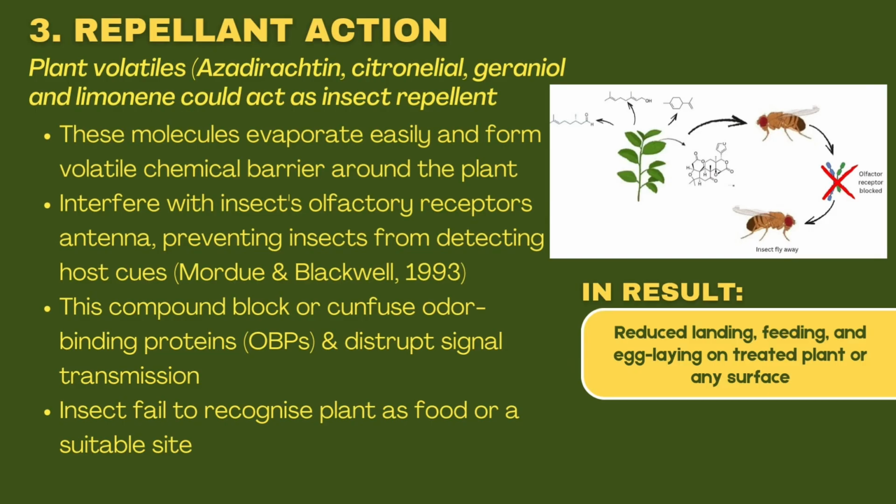These compounds also block and confuse odor binding proteins and disrupt signal transmission, and thus the insect fails to recognize the plant as food or a suitable site. This in turn reduces landing and feeding, and stops egg laying on the treated plant or surface.